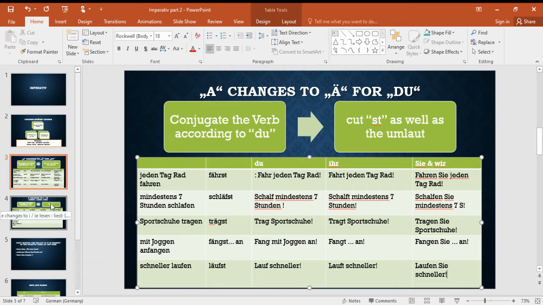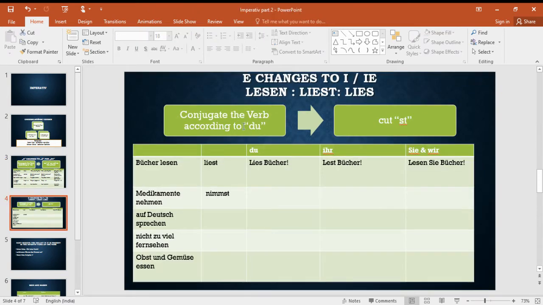Simple. If the verb is of second category, where E changes to I or IE, then you only cut the ending. Do not change it back like we did for first category. Keep this change, that is I or IE. For example, lesen, conjugation is liest for du. It becomes lies.